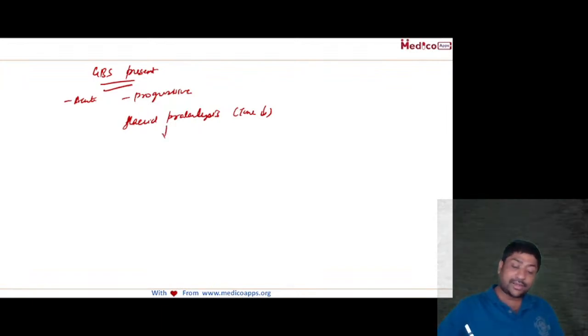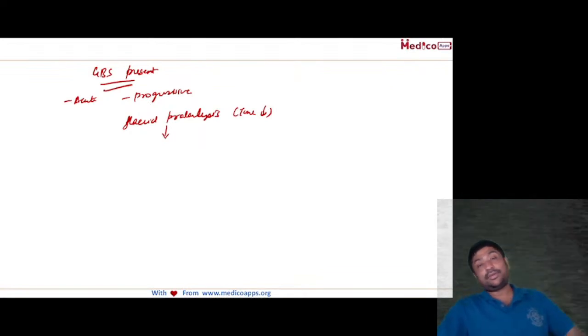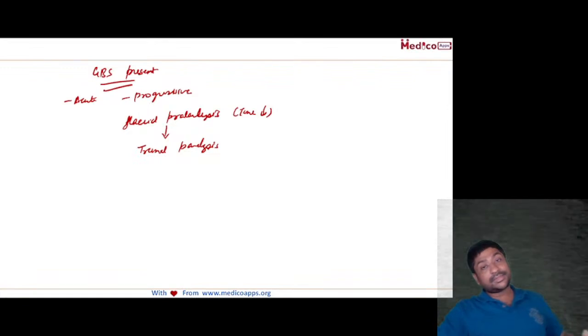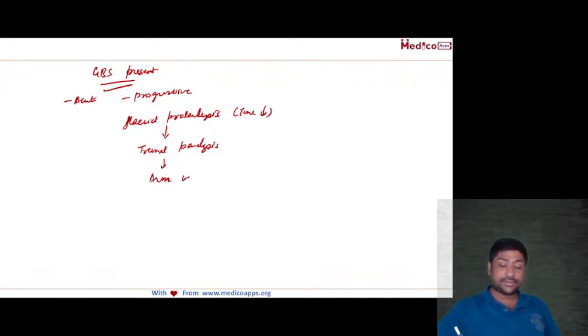So this flaccid paralysis of the lower limb will be followed by truncal paralysis. What I mean by truncal paralysis: initially in the morning, let's say only his legs were not having power, but he was able to sit. Suddenly, because of the truncal muscle paralysis, he will not even be able to sit. So he will again be lying in the bed. Okay, and this will be followed by arm weakness leading to quadriplegia. So you can see there is an ascending paralysis.